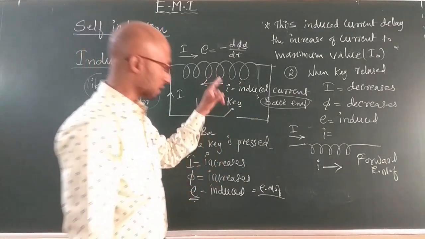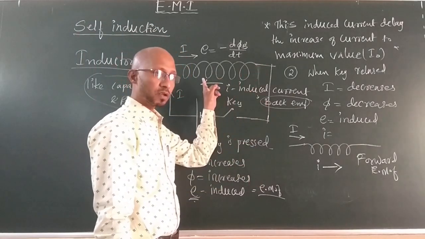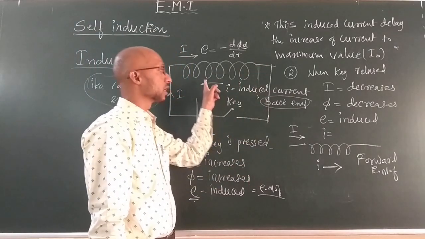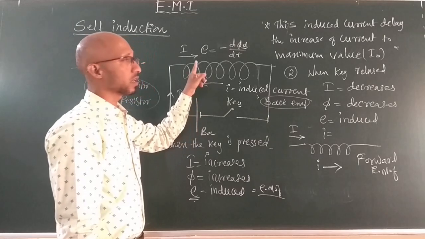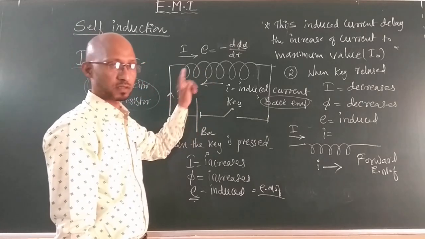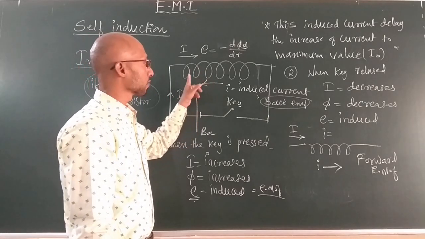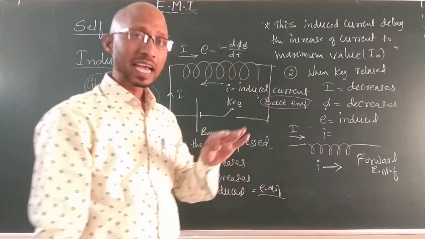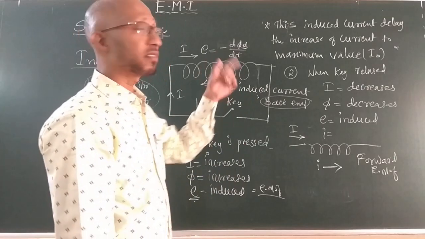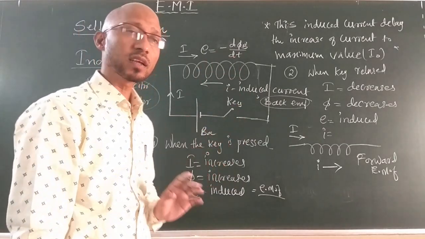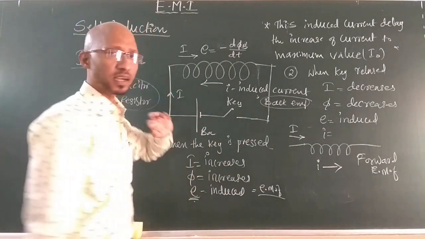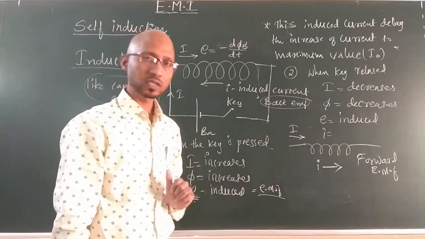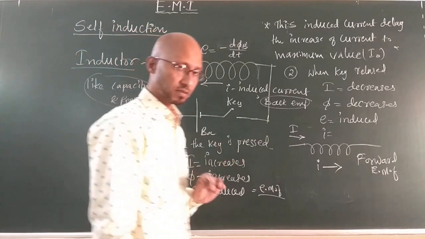Now this property of a coil or inductor, the property of a coil to delay the increase or decrease of current in an inductor, is called self-induction, or simply induction or inductance.